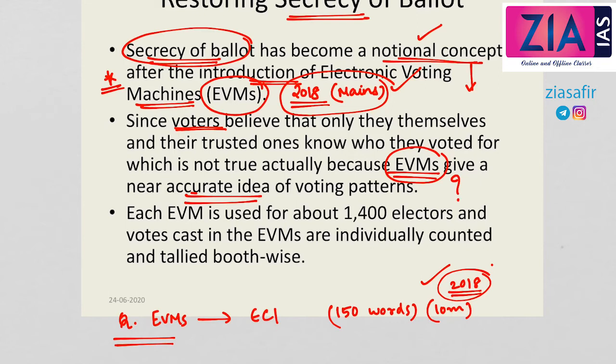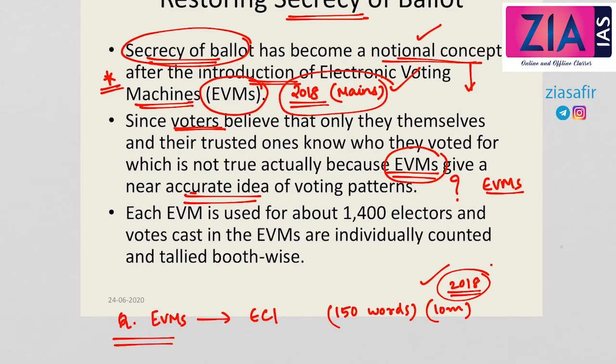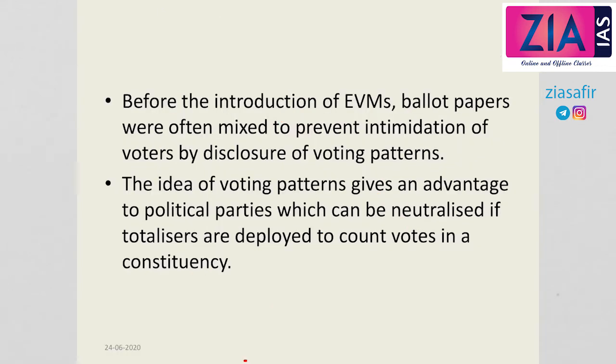That is why it is said that EVMs do not provide transparency or secrecy regarding the voting process. Each EVM is used for about 1400 electors, and votes cast in EVMs are individually counted and tallied booth wise. This is why it does not allow for secrecy. The voting patterns will be clear.